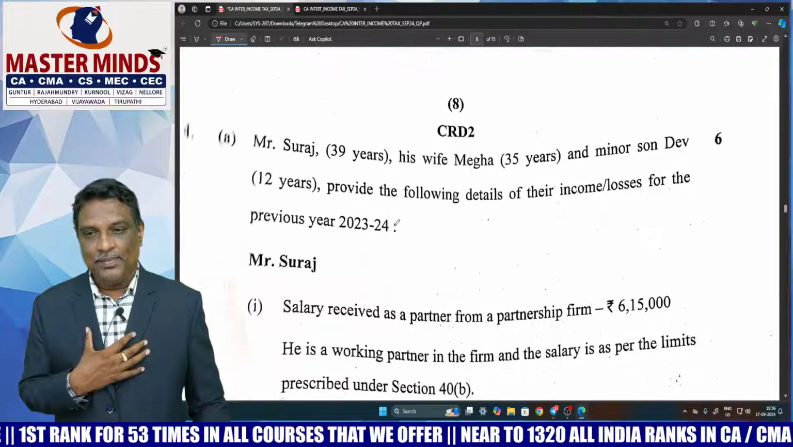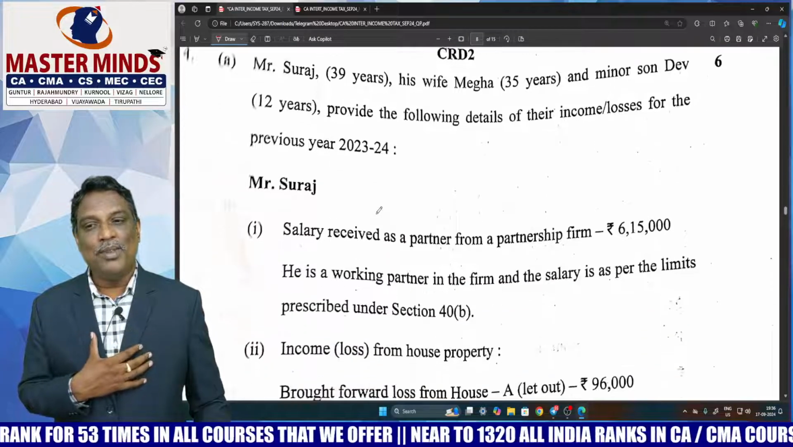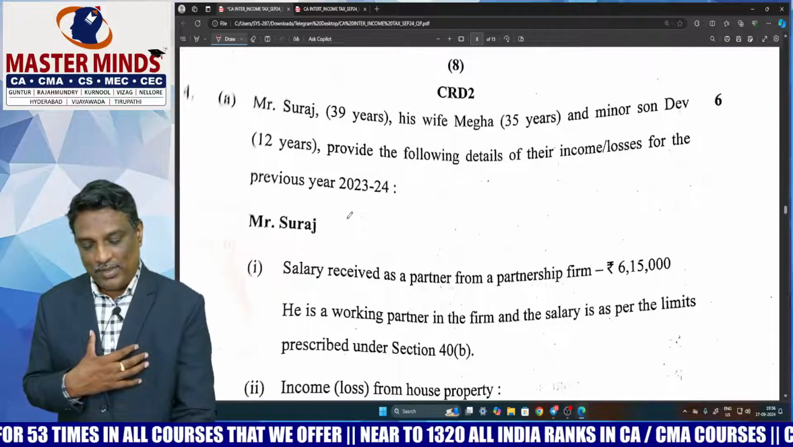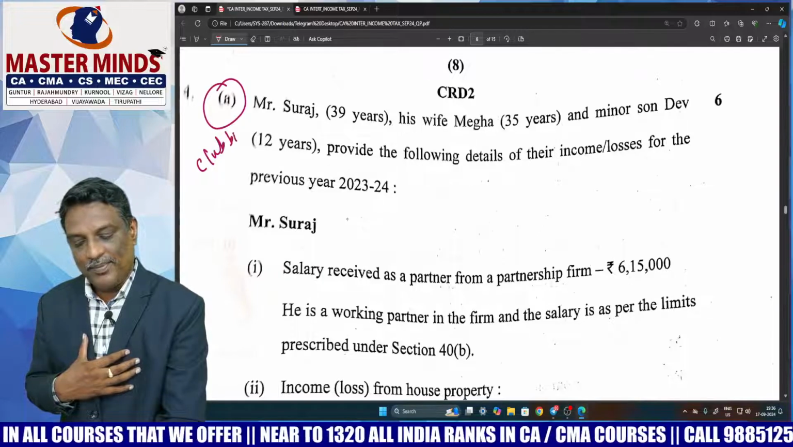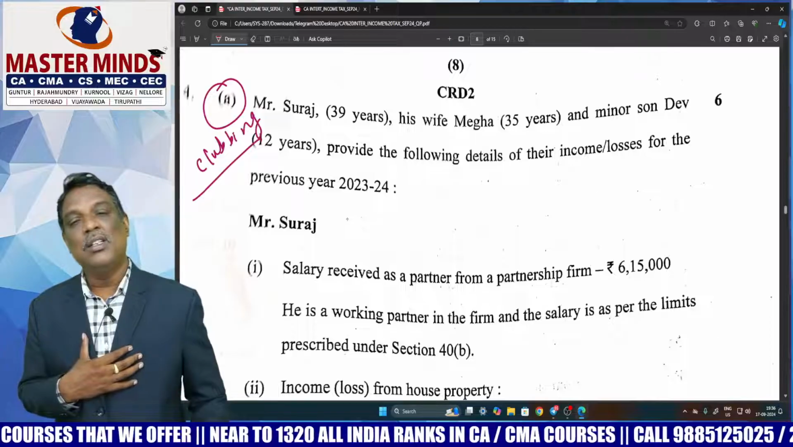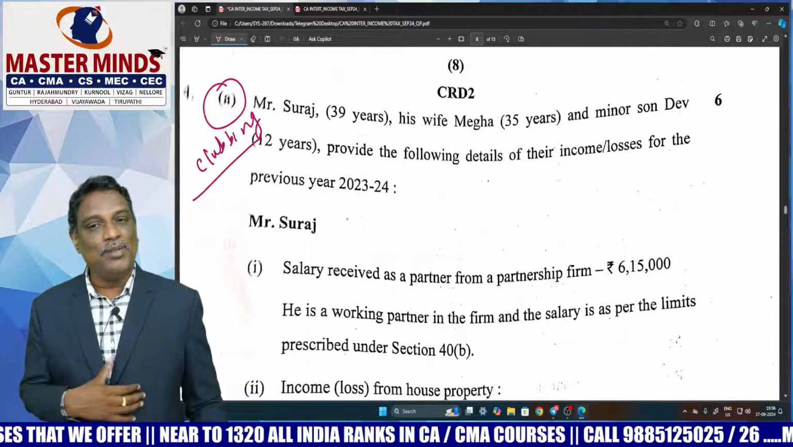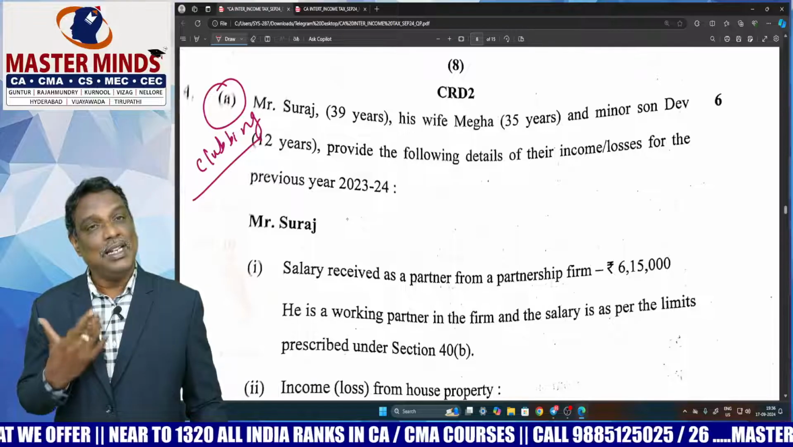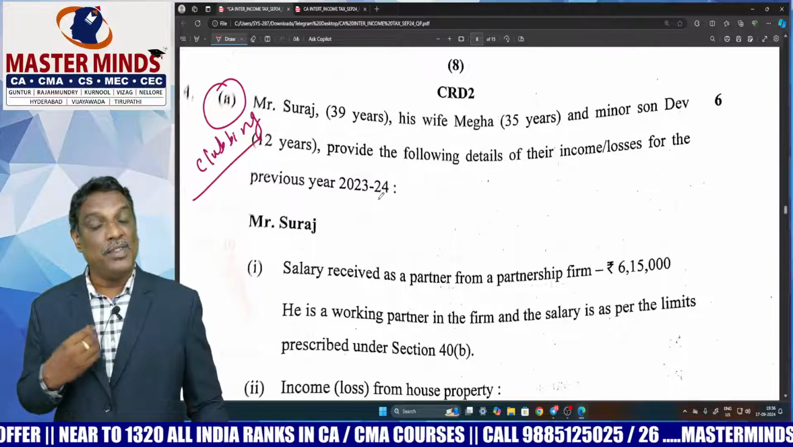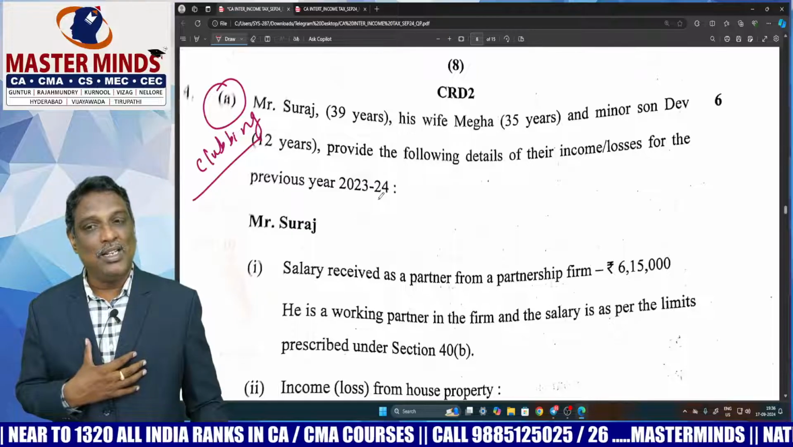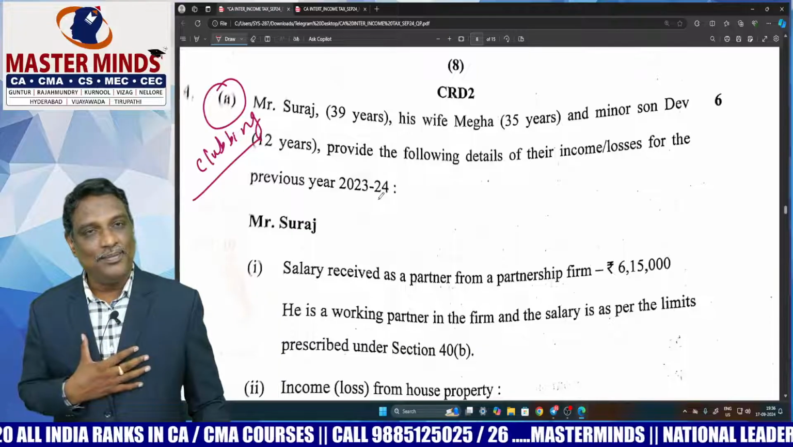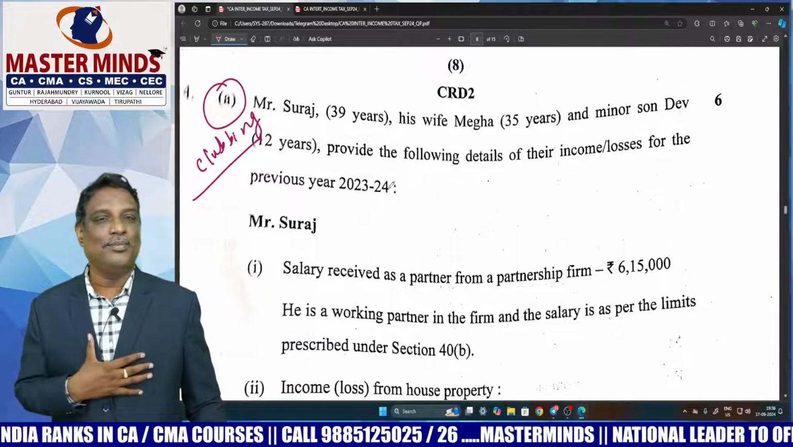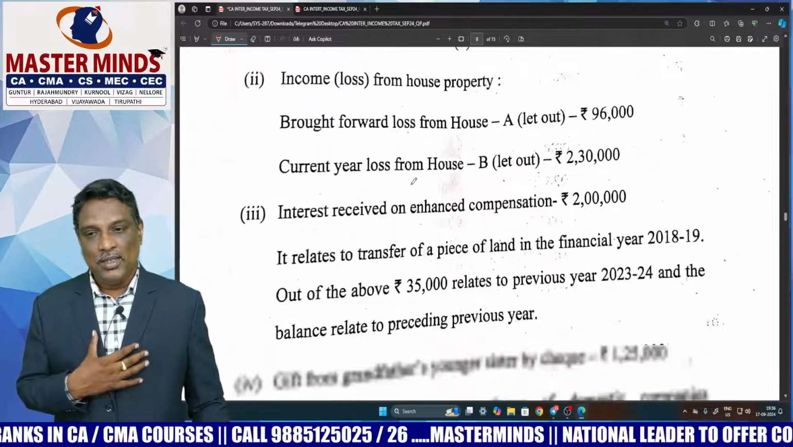Next one is problem number 4. This is the problem relating to clubbing provisions, which are very easy in nature. A number of problems like this were included in our material. If the students had prepared the clubbing provisions well, they could have answered this question very easily. It's two fundamental problems. Okay. Next one is,